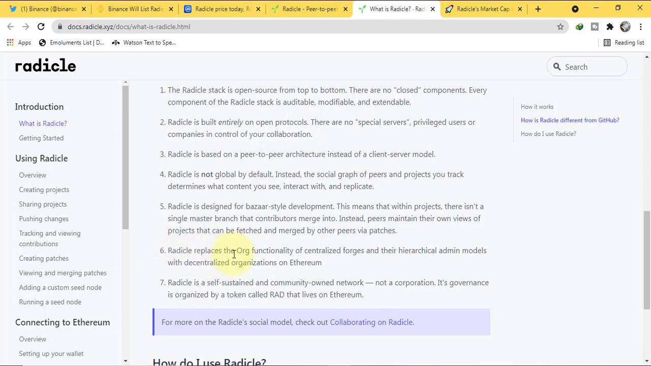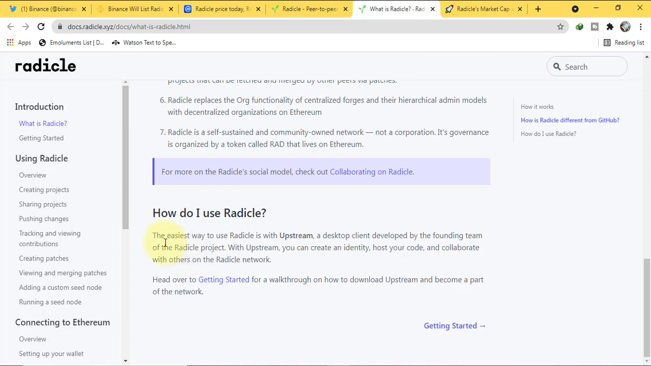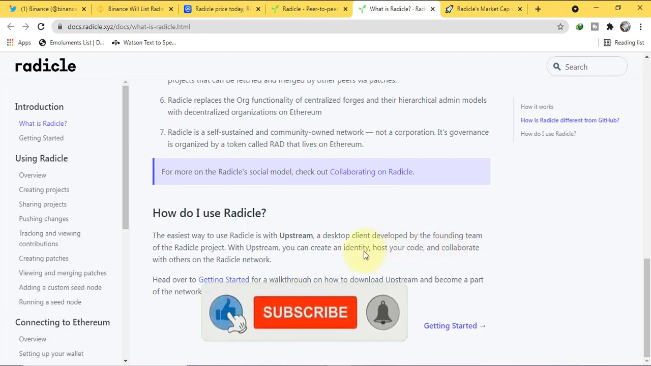Radicle replaces the org functionality of centralized forges and their hierarchical admin models with decentralized organization on Ethereum. Radicle is a self-sustained and community-owned network, not a corporation. Its governance is organized by a token called RAD that lives on Ethereum. How can you use Radicle? The easiest way to use Radicle is with Upstream, a desktop client developed by the founding team of the Radicle project. With Upstream, you can create an identity, host your code, and collaborate with others on the Radicle network.